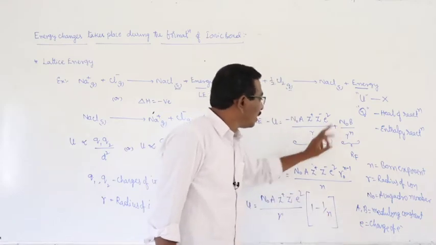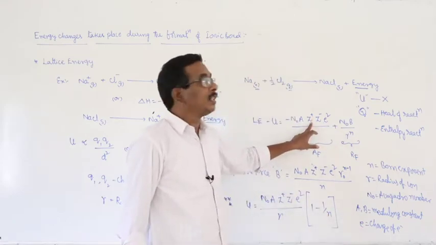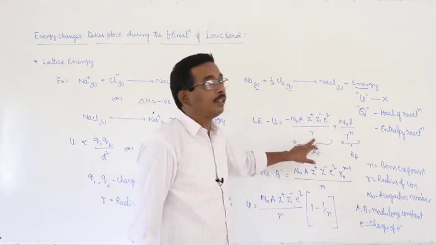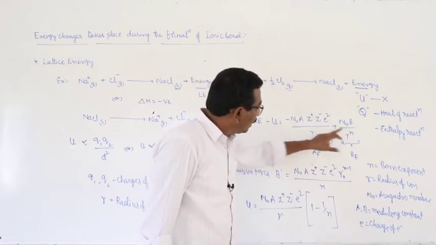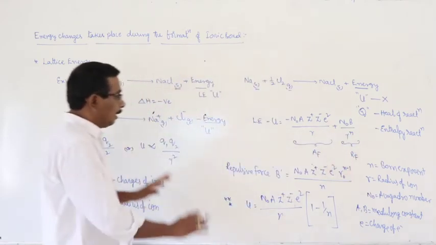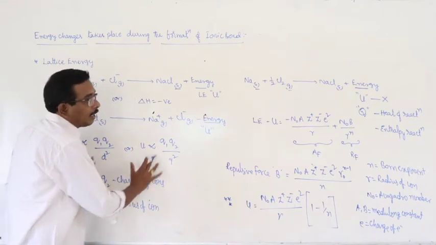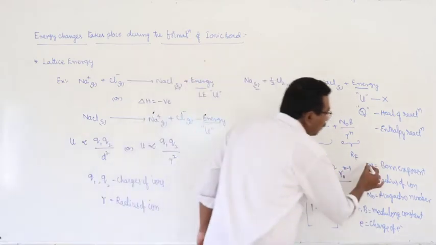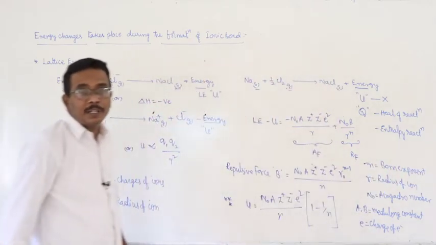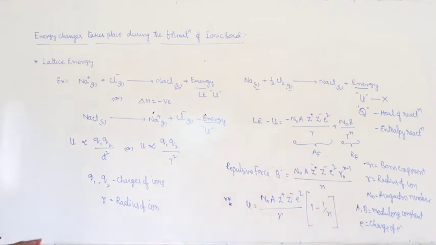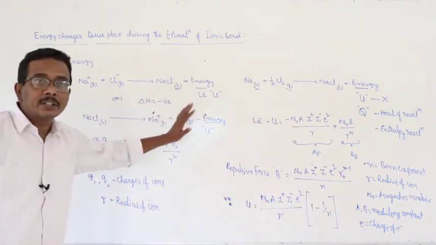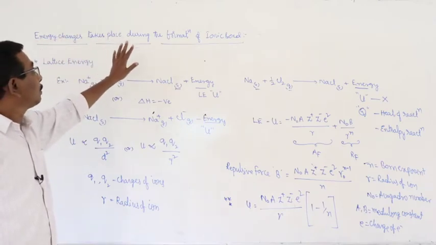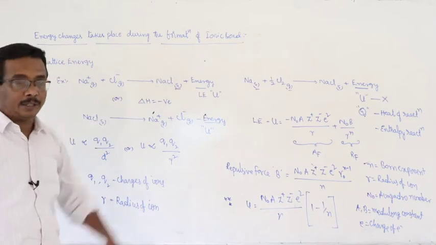E is equal to charge of electron. Z plus is the charge of cation, Z minus is the charge of anion. R is equal to radius of ion. N is equal to Born exponent. This is about the expressions related to the lattice energy. But here N is equal to Born exponent, and the Born exponent varies from element to element. That is about the introduction of the topic, the energy changes that take place during the formation of an ionic bond.